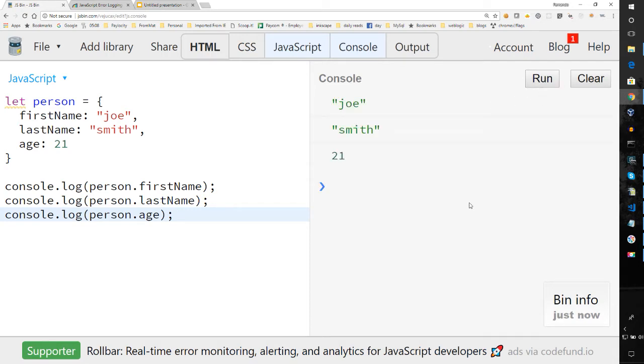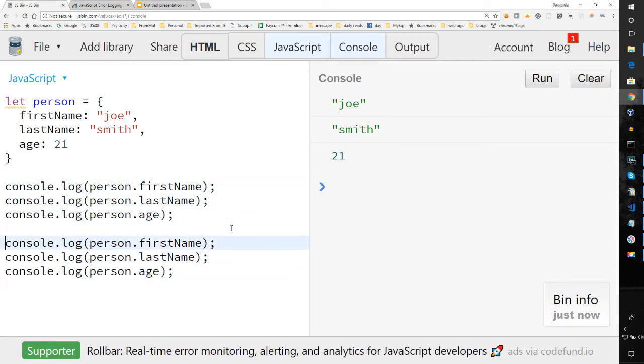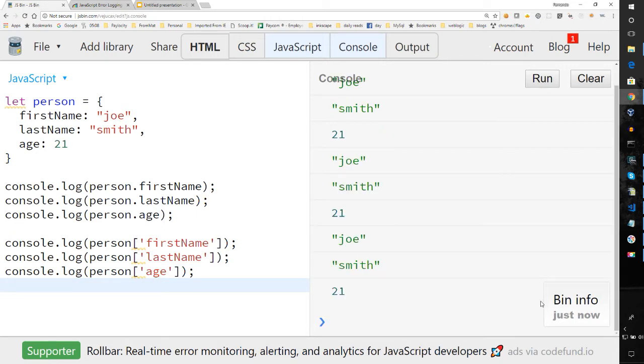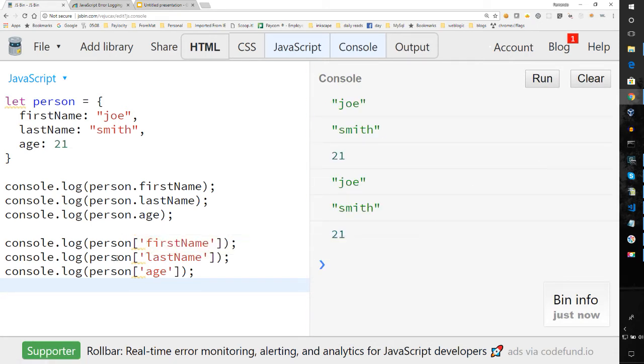As you can see, we have Joe Smith and he's 21, and you don't see the string literal, because that's the age. But there's another way to access properties within an object, and that is like this. Let's say we took all this same information and we accessed it like this. And as you can see, I get the same results. We can clear it and run it again. You'll see that we get it twice. And that is because an object can be used as a map.